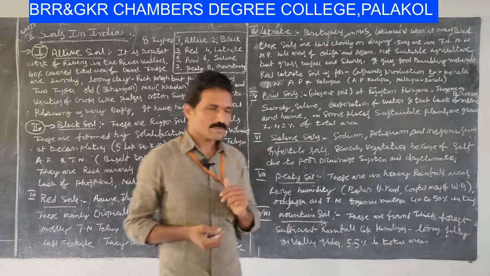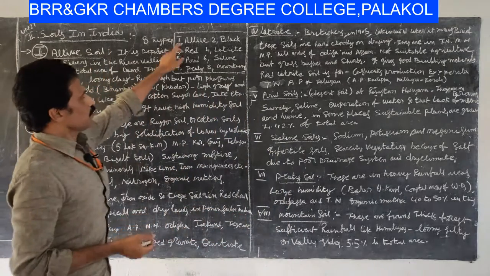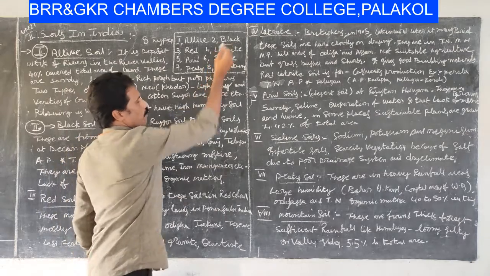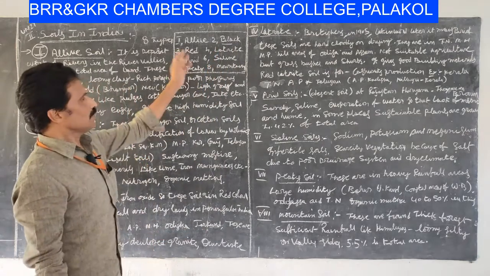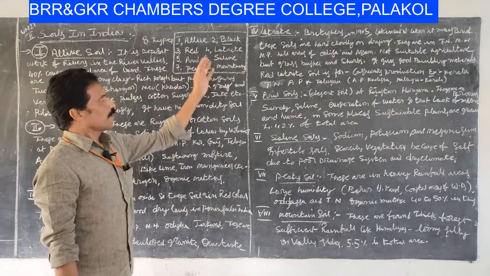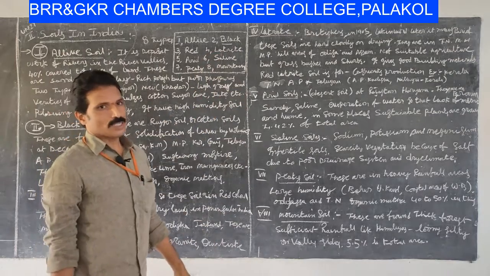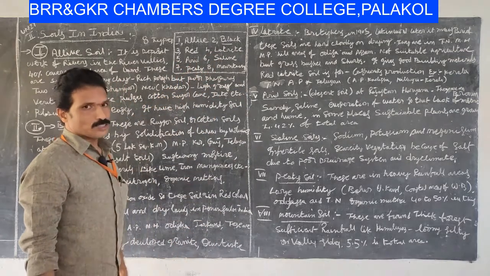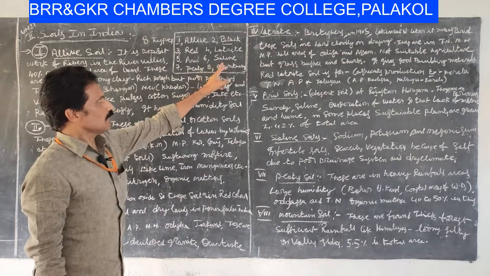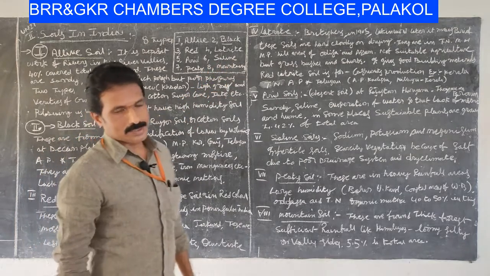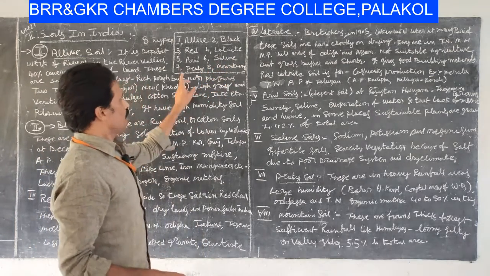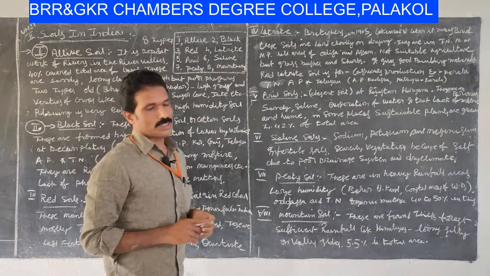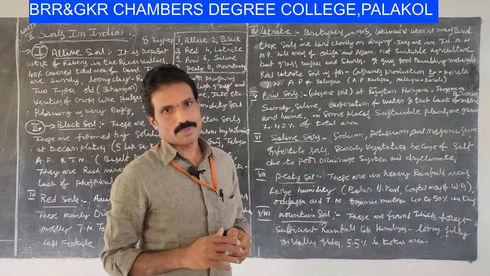They are: first, alluvial soils; second, black soil; third, red soil; fourth, laterite soil; fifth, arid soil; sixth, saline soil; seventh, peaty soil; and last, mountain soil.